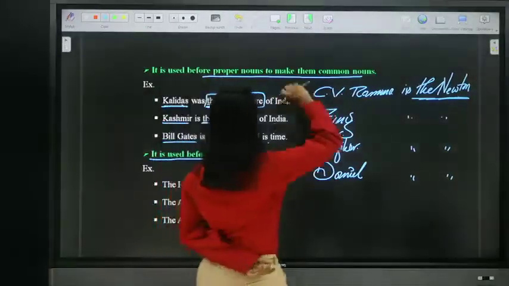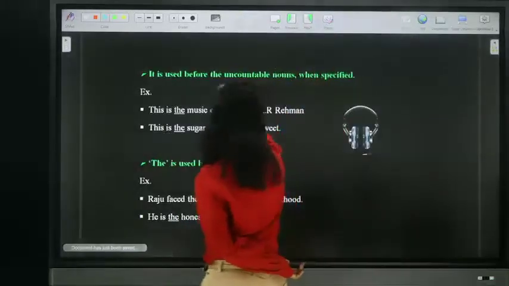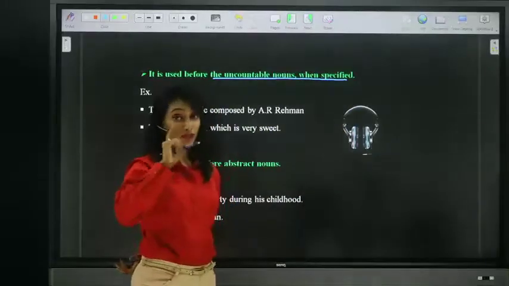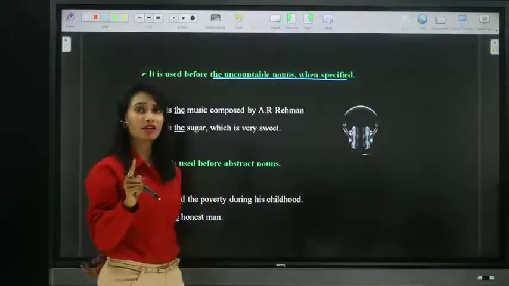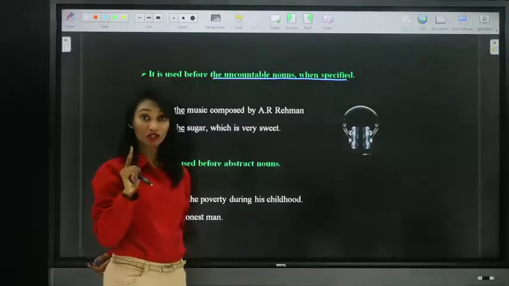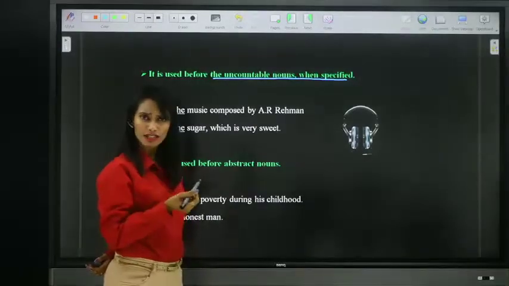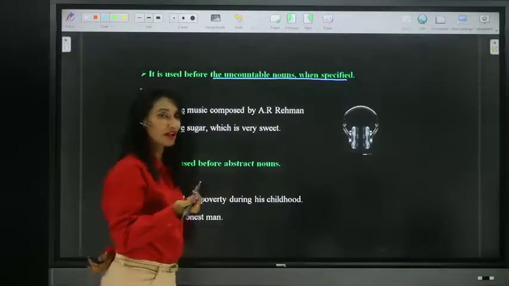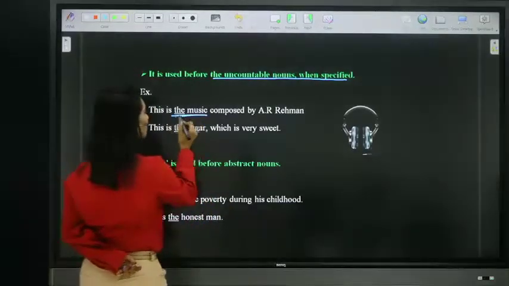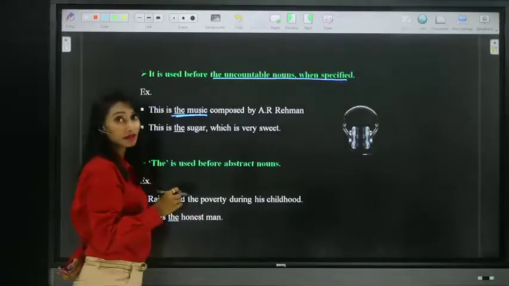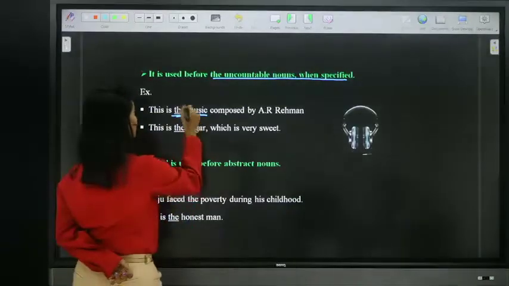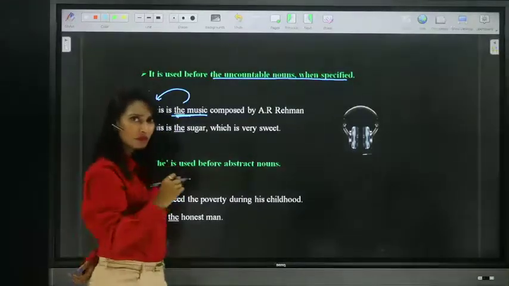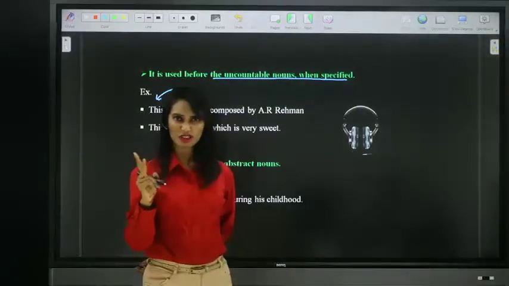Moving on to the next uses. We use the definite article "the" before uncountable nouns when they are specified. Whenever you particularize, we must use the definite article "the". We have seen it before countable nouns, and now we are seeing some examples for uncountable nouns. This is the music composed by A.R. Rahman. Which music? This music. So the music here is particularized. Can we count music? One music, two musics?